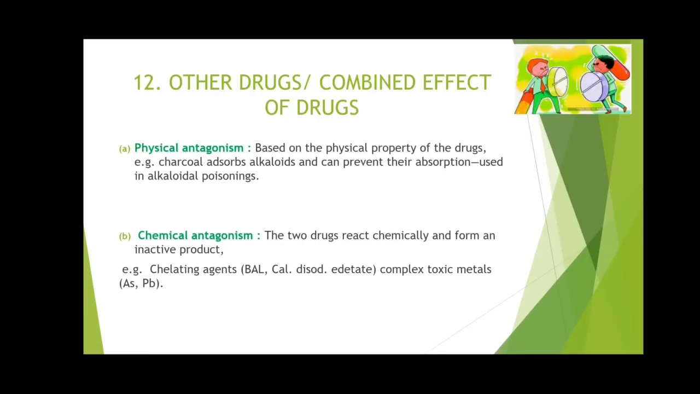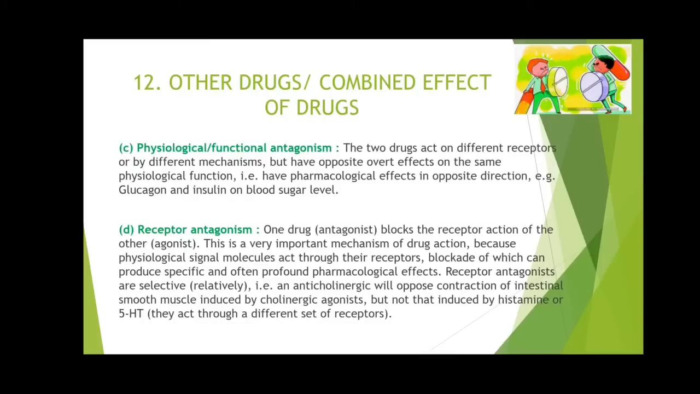Next, physiological or functional antagonism. The two drugs act on different receptors or by different mechanisms but have opposite overt effects on the same physiological function. That means they have pharmacological effects in opposite directions. The example is glucagon and insulin on the blood sugar level. So this antagonism depends upon the physiological action. The example only says everything: glucagon and insulin.